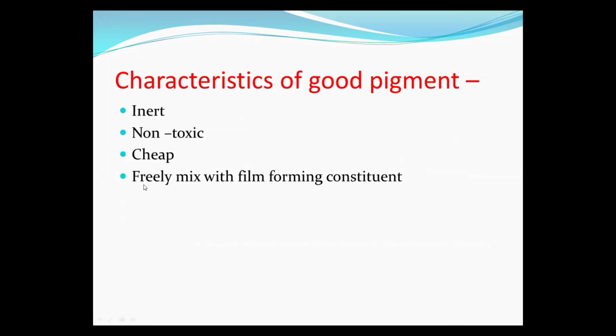Next and last characteristic of good pigment is they will be freely mixed with the film forming constituent. Pigment should be freely mixed with the film forming constituent, that is the drying oil or the vehicles, because they will be freely mixed with this constituent. So that's why the viscous nature of this paint will reduce to form the film forming nature of the paint film. Okay, so these are the characteristics of good pigment.